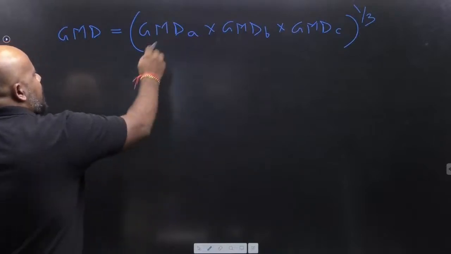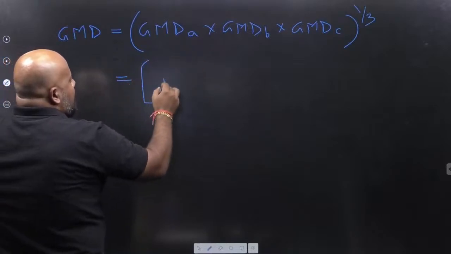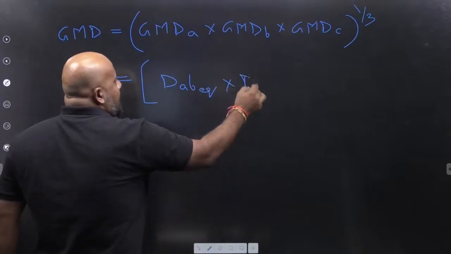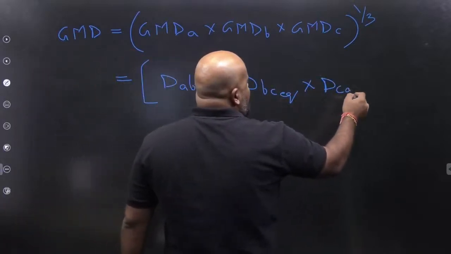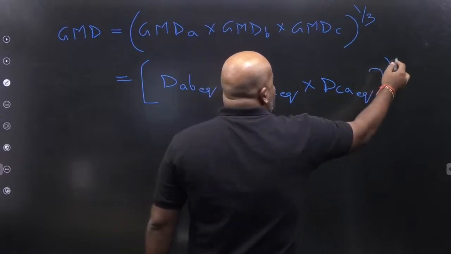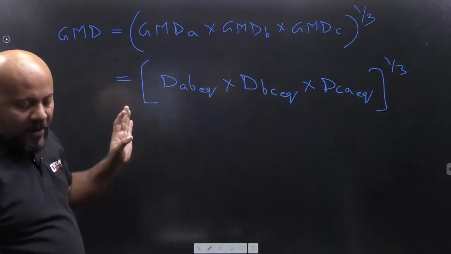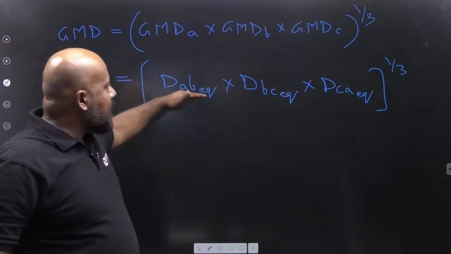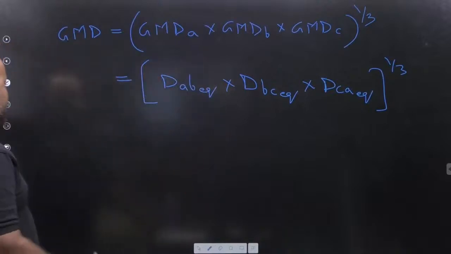So this GMD A, GMD B, GMD C we are replacing as DAB equivalent, DBC equivalent, DCA equivalent. Instead of going to GMD, because it is going to be very complex in case of double circuit line, we are going for DAB equivalent, DBC equivalent, DCA equivalent, which is nothing but the GMD only.